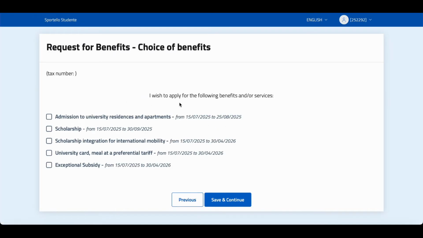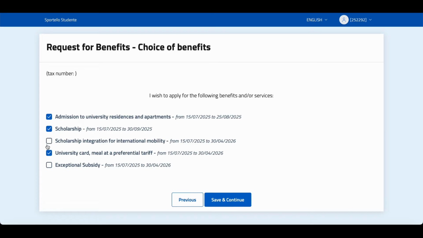And here you need to choose the different benefits, but as you know, in the scholarship multiple benefits are included. If you are interested in the university residence and apartments, you need to take the first option. Then obviously you are applying for the scholarship, so you need to choose the second option as well. It is mandatory if you are interested in the scholarship. Then obviously the university card, meal at a professional tariff, either discounted prices, and you need to choose this one.